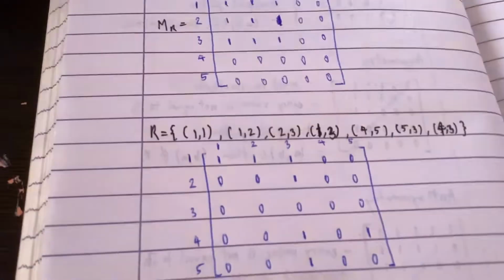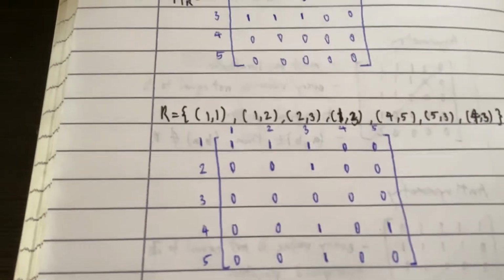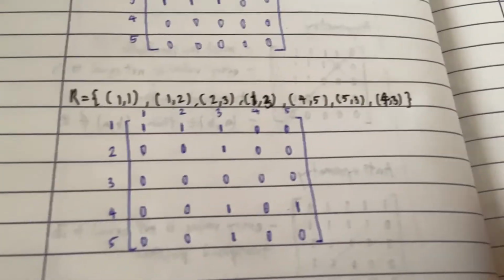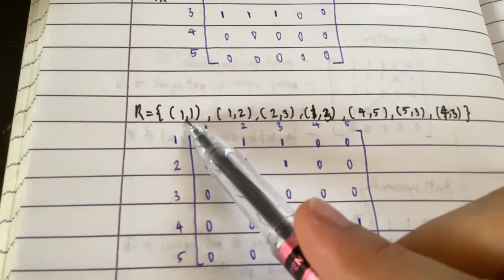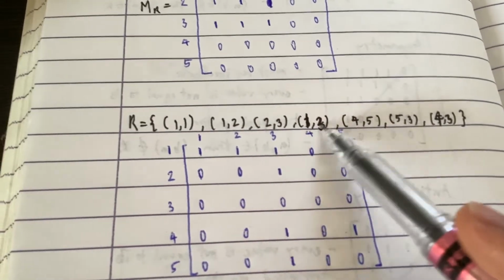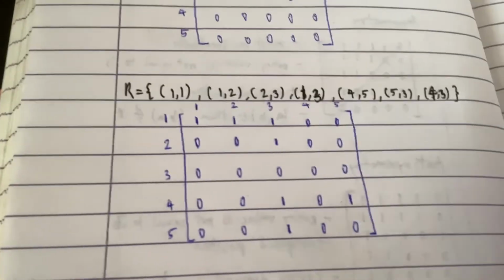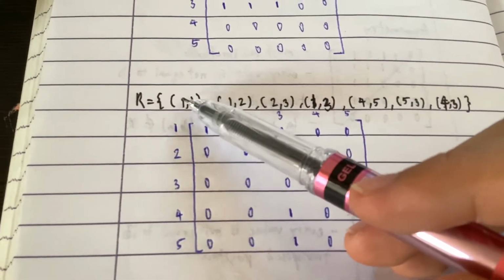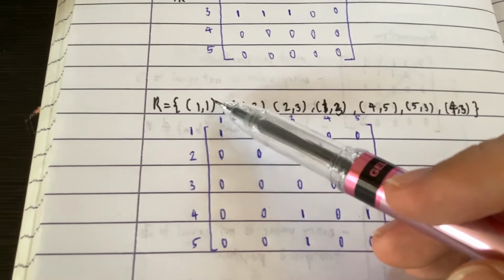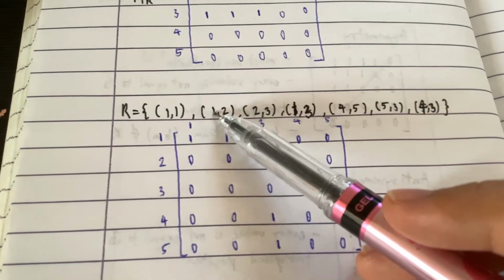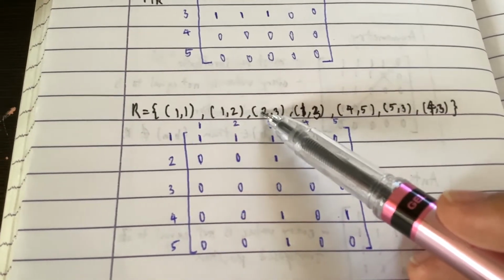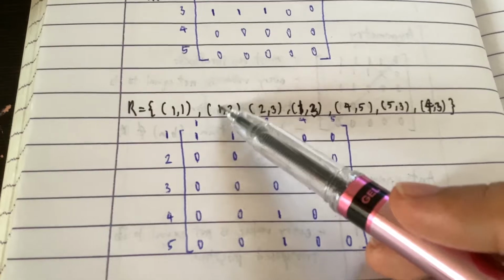Ta-da! Okay, so I have another example for transitive. Now we have relation 1,1; 1,2; 2,3; 1,3; 4,5; 5,3; and 4,3. So we'll do the same thing. 1,1, 1 related to 1, it's related to itself. Next, if 1 is related to 2, and 2 is related to 3, we should have 1,3.